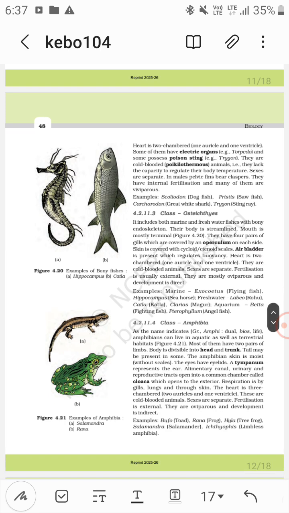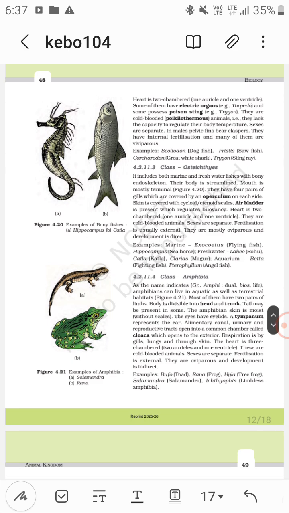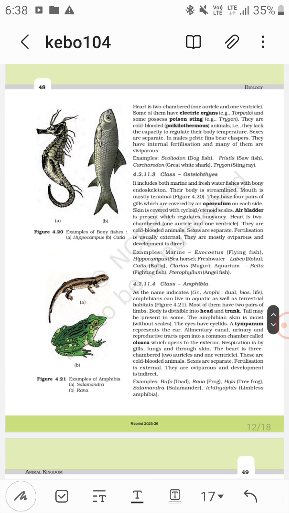Sexes are separate. In males, pelvic fins bear claspers, okay. They have internal fertilization, and many of them are viviparous. Examples are Scoliodon, that is dogfish, Pristis, that is sawfish, Carcharodon, that is great white shark, and Trygon, that is stingray. You see in the diagram.